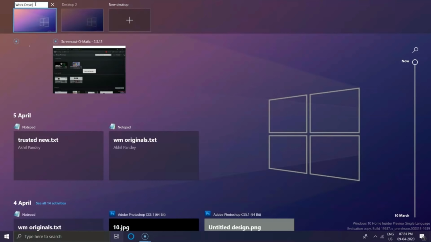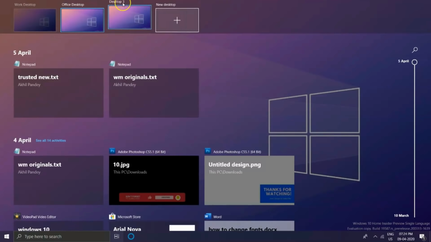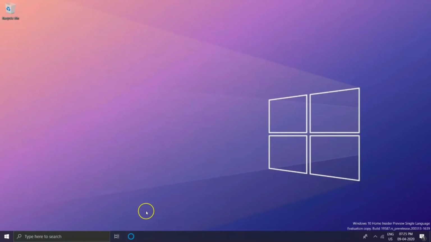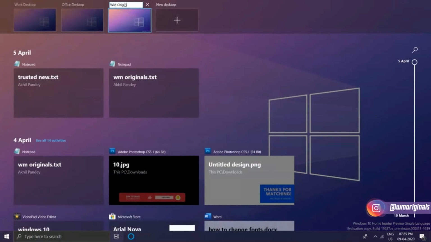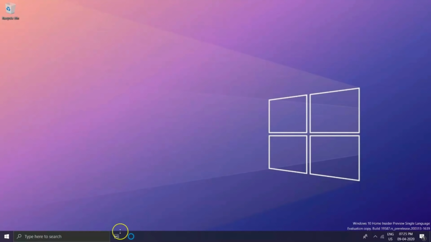One of the best features of Windows 10 is virtual desktops, and with this update comes an option to rename these virtual desktops. And here you can see I have two desktops on this laptop and I am renaming them as per my preference: work desktop, office desktop, and adding one more desktop as WM Original. What this can help in is I can now recognize what type of applications are open in one certain virtual desktop.